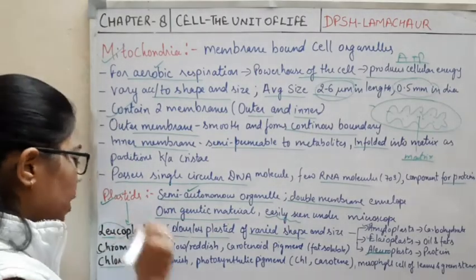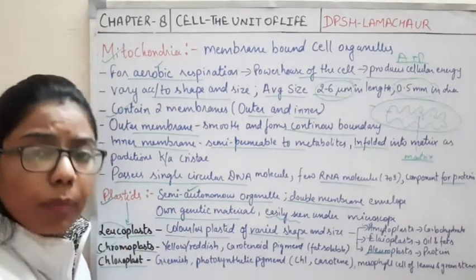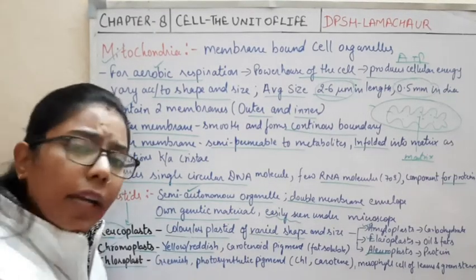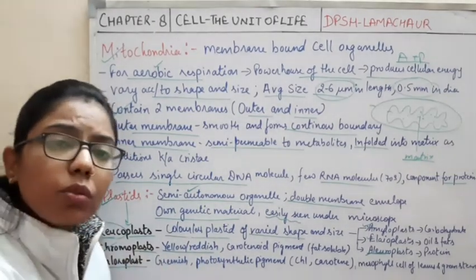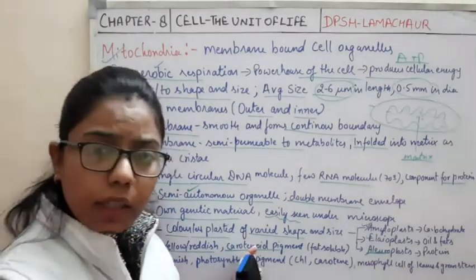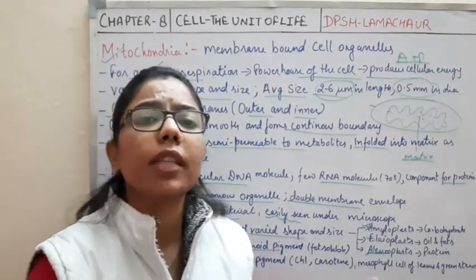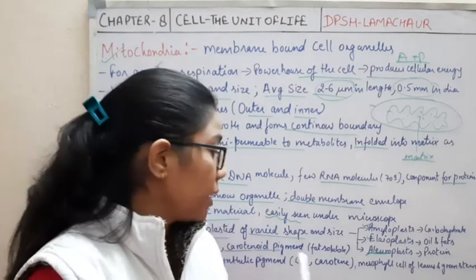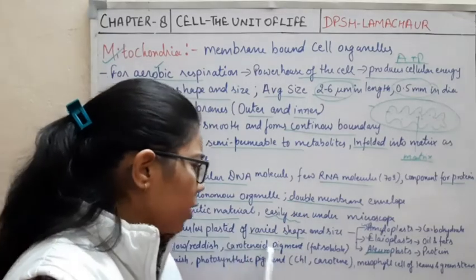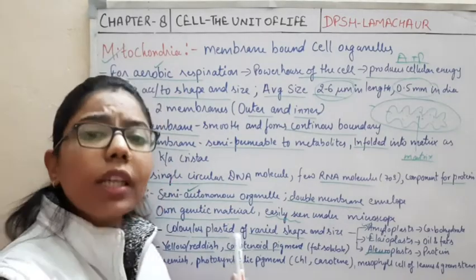Then comes the chromoplast. Chromoplast is what? As I have said, it is the colorful pigment, the colorful plastid. So yellow or reddish color, both are due to what? Due to the chromoplast, right? It contains the carotenoid pigment, the carotene pigment, as well as some xanthophyll pigment. We have done these pigments in case of algae also in our biological classification. So this carotenoid or xanthophyll imparts some color which is responsible for the colorful appearance.